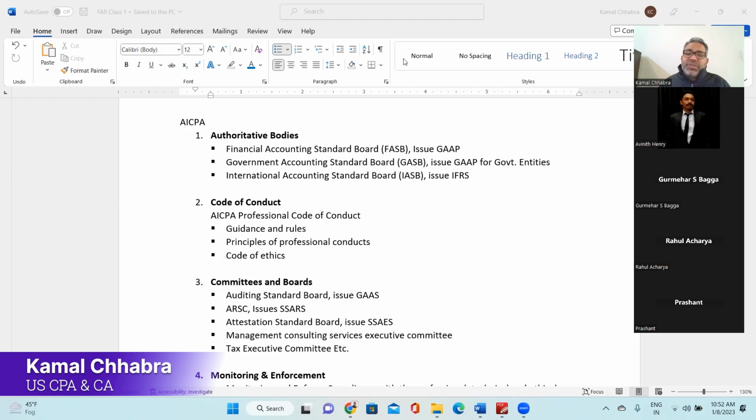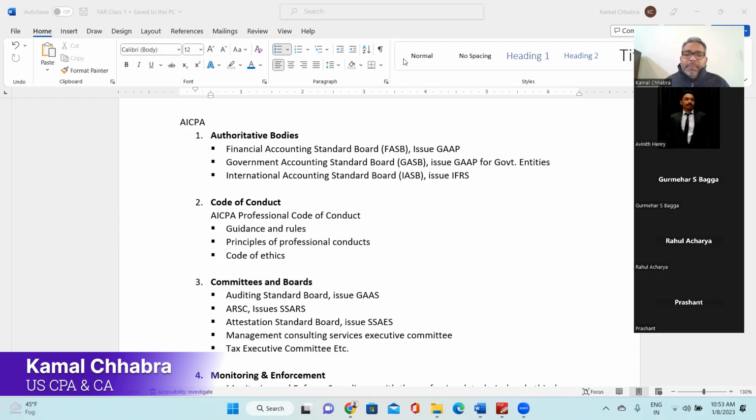Next is the Attestation Standards Board. They issue the SSAE, the Statements on Standards for Attestation Engagements. So they issue the standards for attestation engagements, on how as a CPA we need to work on attestation engagements.